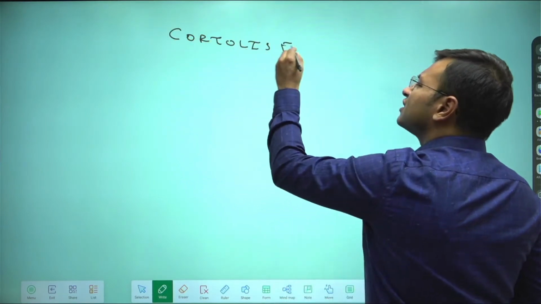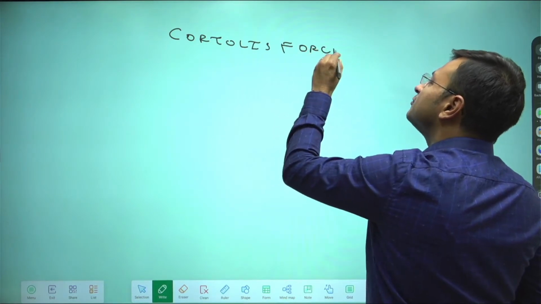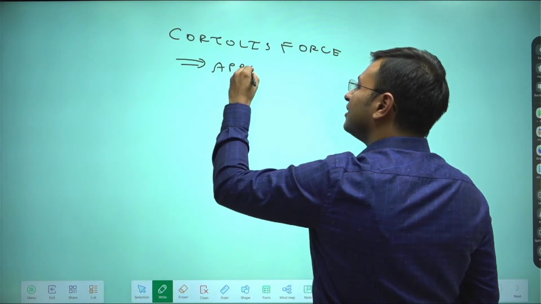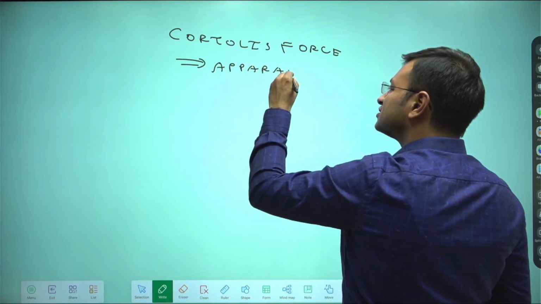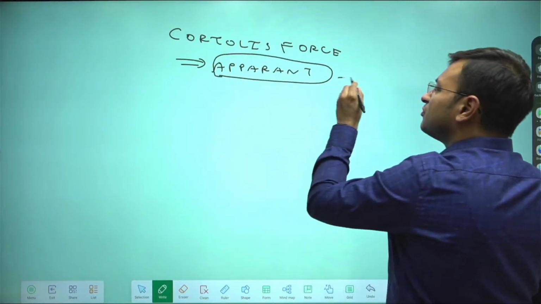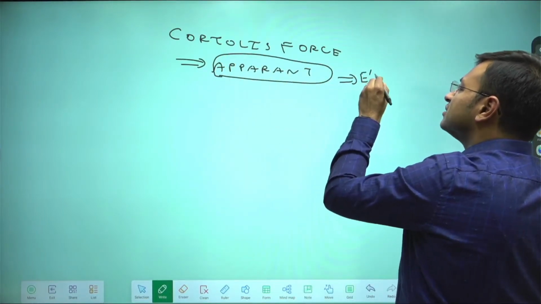So if I'm writing the Coriolis force for you all, Coriolis force is an apparent force. It comes into play because of Earth's rotation.